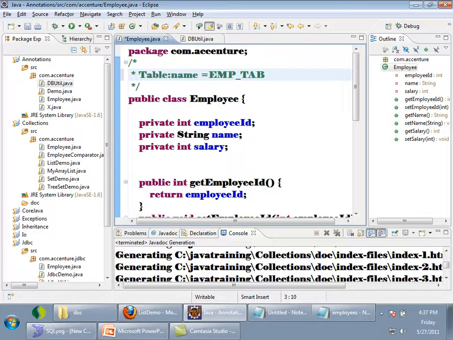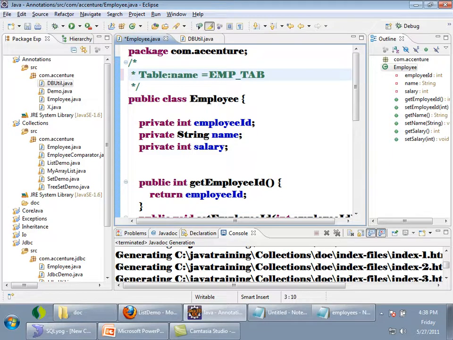So now I want a metadata which will be available in the .class file, okay? But it should not make any sense to the JVM. The JVM should ignore such metadata, but tools like my own tool should be able to recognize that metadata by using reflection. This is the requirement, okay?